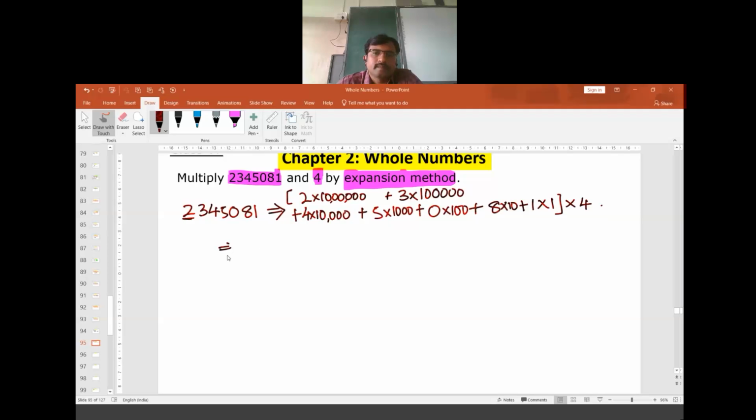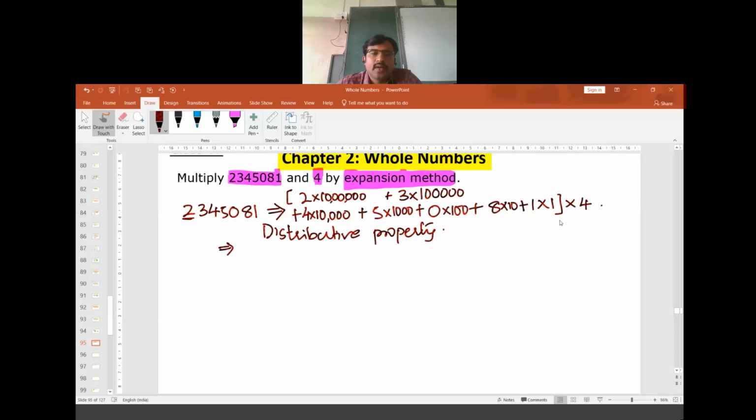Now this 4 has to be distributed to all these numbers because of the distributive property. So 4 multiplied to 1, we get 4. 4 multiplied to 8, we get 32. This 0 multiplied to 4 is 0. 5 multiplied to 4 is 20. 4 multiplied to 4 is 16. 3 multiplied to 4 is 12. 2 multiplied to 4 is 8.